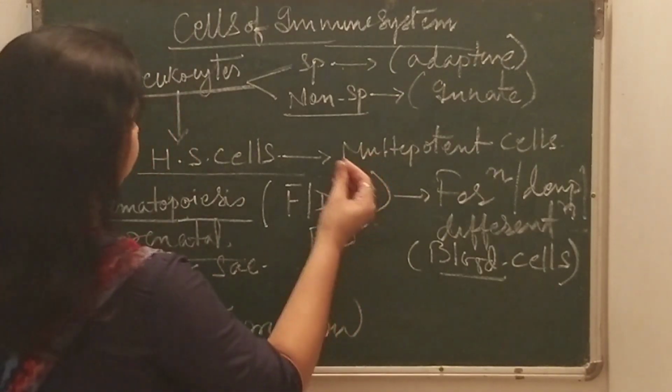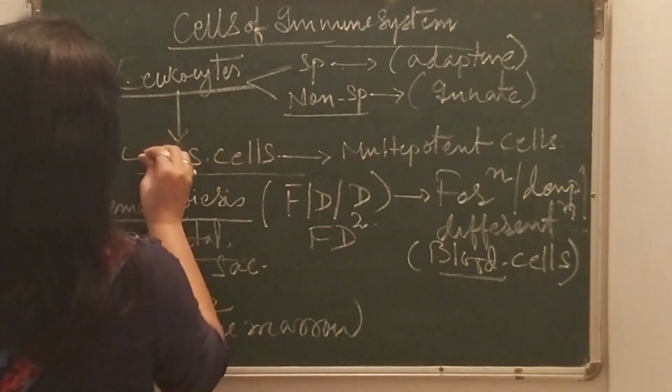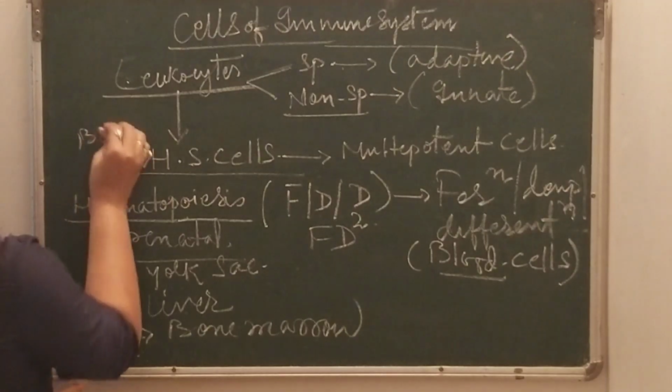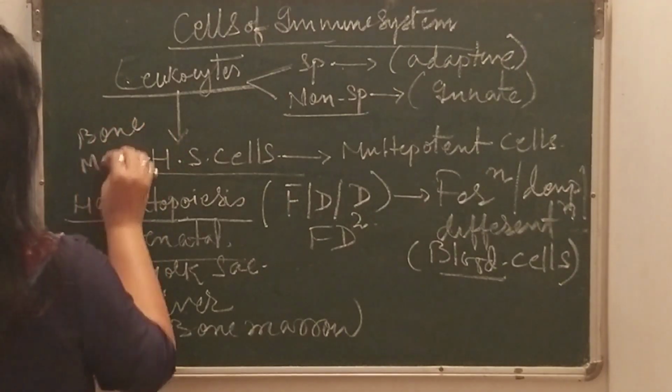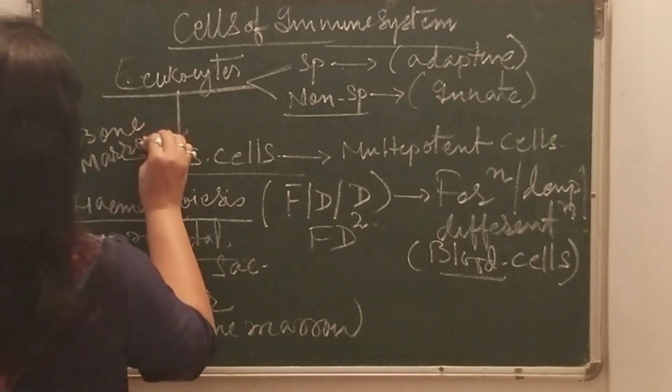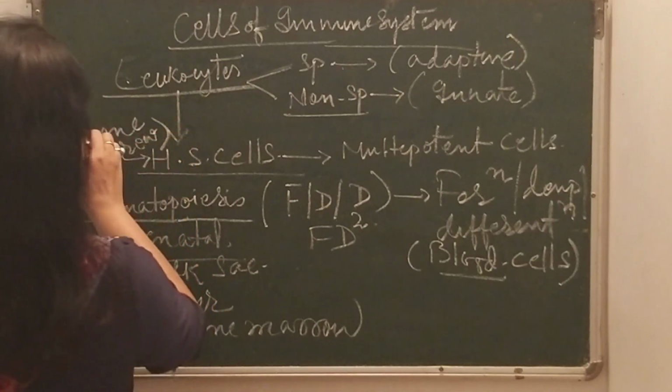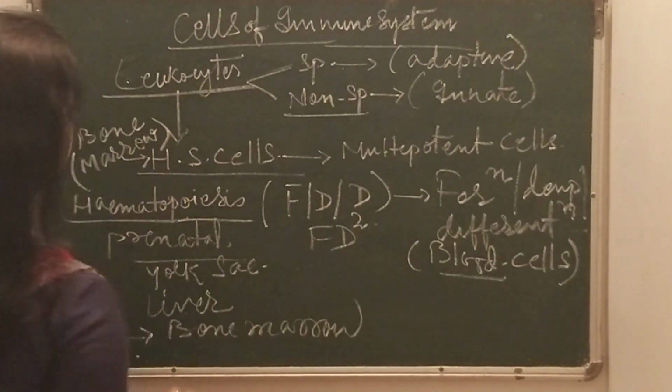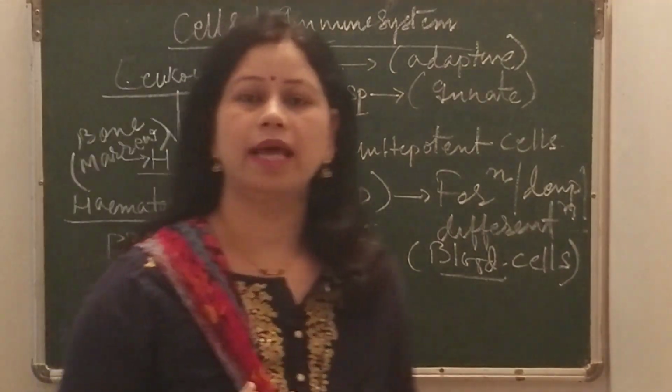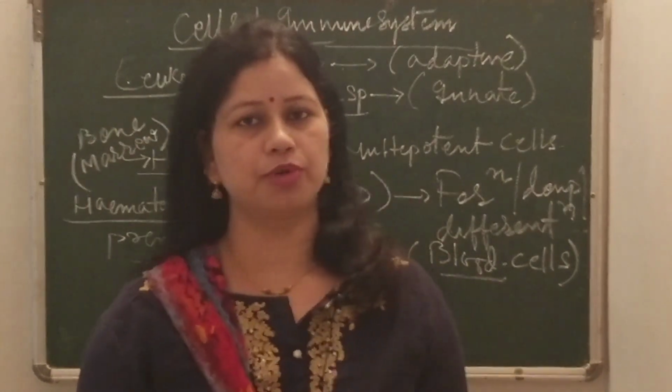And hematopoietic stem cells are thus found in bone marrow.